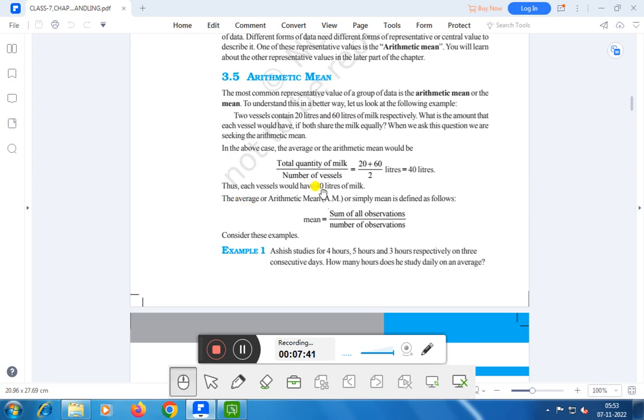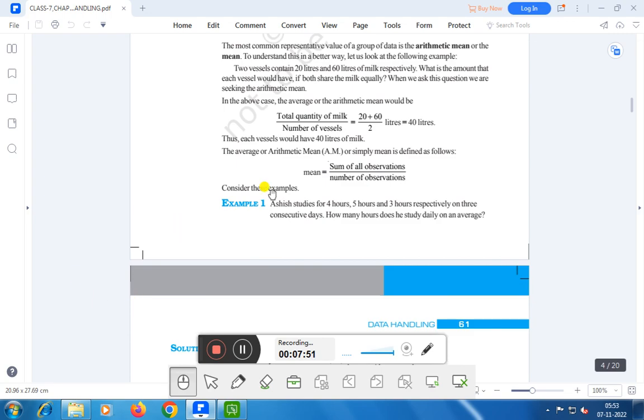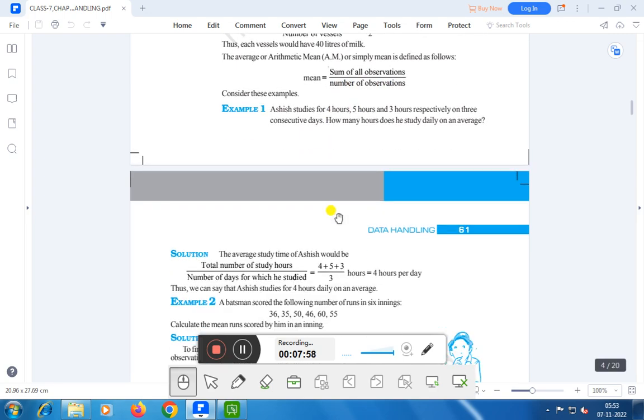The average or arithmetic mean, or simply mean, is defined as: mean is equal to sum of all observations divided by number of observations. Right? You can find the arithmetic mean with this formula, that is mean is equal to sum of all observations divided by number of observations. Here are some examples. Let us study these examples also.